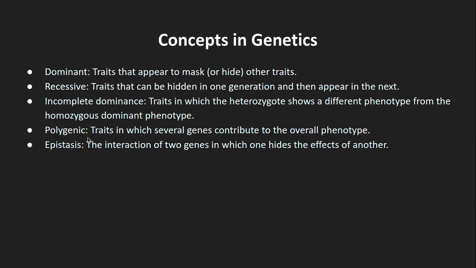Polygenic. Polygenic is again the same situation, but the reason is there are multiple genes, or several genes, that contribute to one particular phenotype. So again, the example is eye color, where there is a gene which will code for green eyes, a gene which will code for brown, blue, gray eyes, and they together will decide which color the new offspring will have. So it is a kind of polygenic.